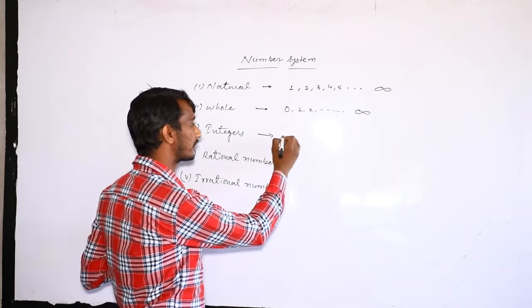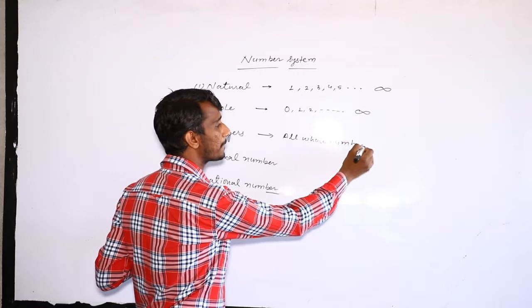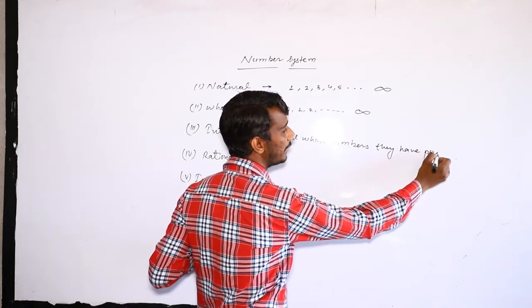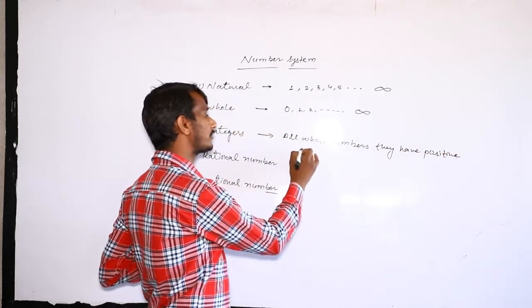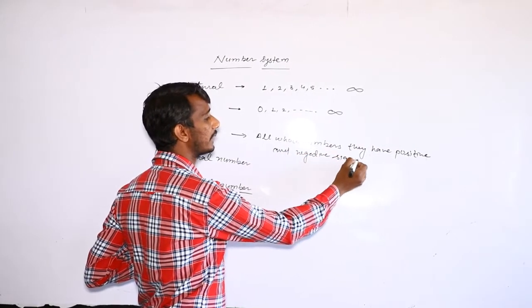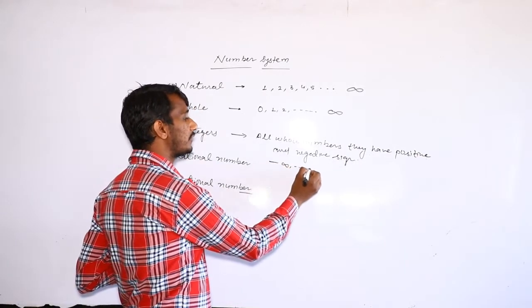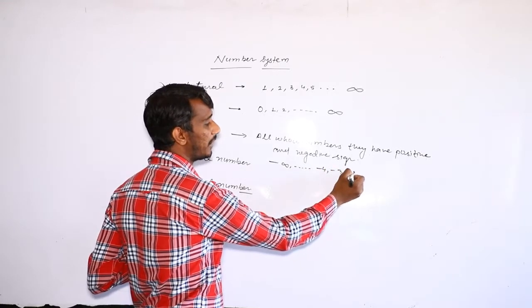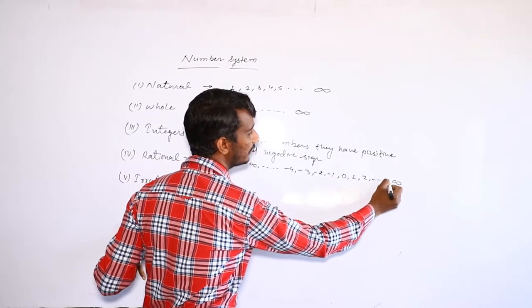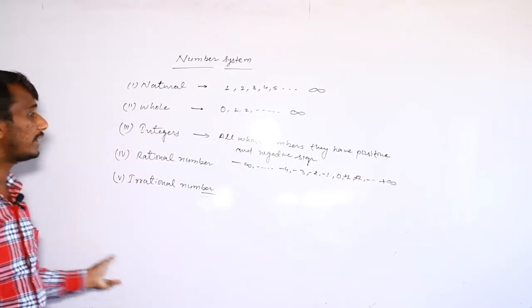All whole numbers have positive and negative signs. If numbers start from negative infinity, -4, -3, -2, -1 and 0, and again start from 1, 2, 3 to positive infinity, that means all positive numbers and all negative numbers including 0.